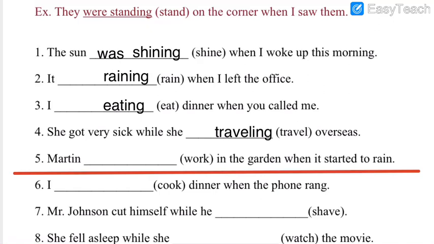I tried to make this question tough for you, but I hope that you have solved this way. The first half part I will solve it. Martin dashed work. Work will become working. Now, if you write this much, you will get half mark for a question. Now let us solve the first half part. It dashed raining. It were raining or it was raining? It was raining.